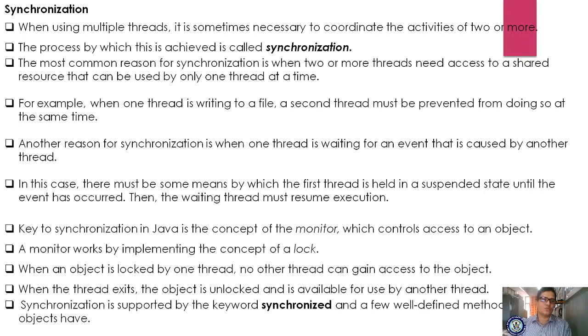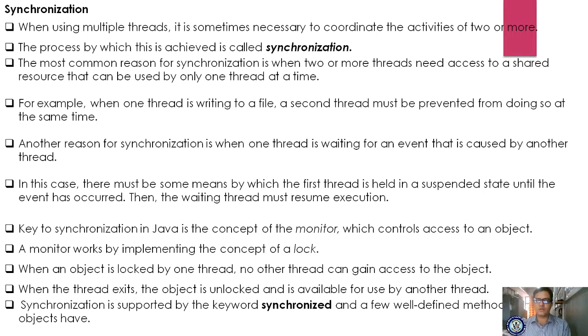Okay. So the key to synchronization in Java is the concept of monitor, which controls access to an object. Monitoring means watching. So it watches which process is entering and which process is not entering. A monitor works by implementing the concept of lock.